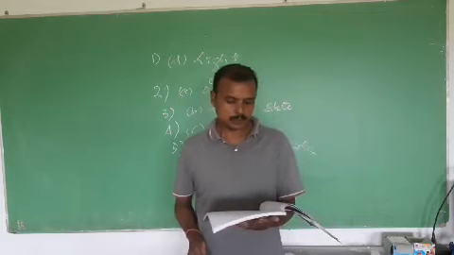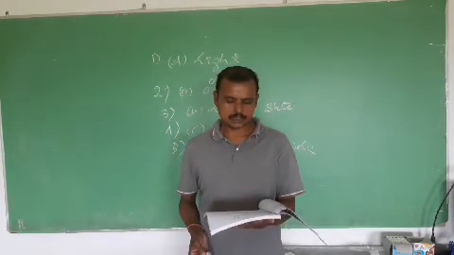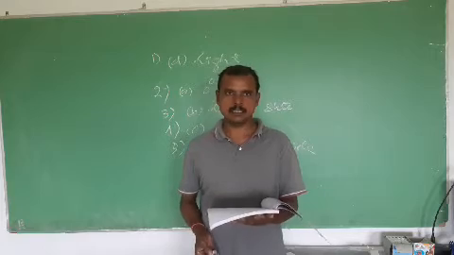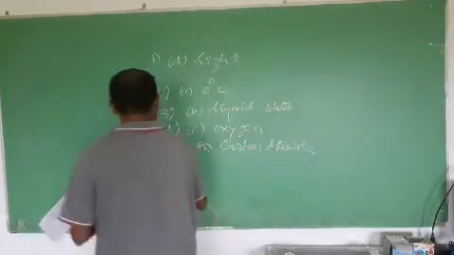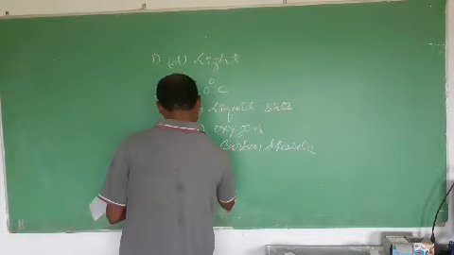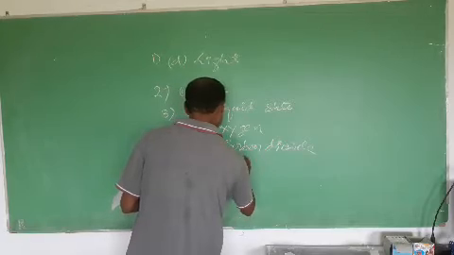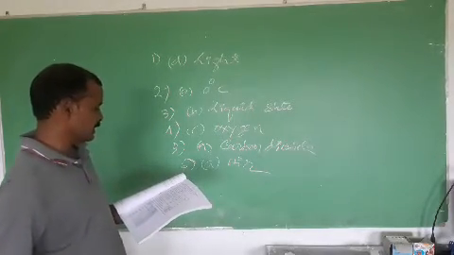Question number 6. Which of the following is a mixture? Options are given: carbon dioxide, sulfur, nitrogen and air. Air is a mixture of all gases. So option D is the answer for question number 6. So MCQs are finished.